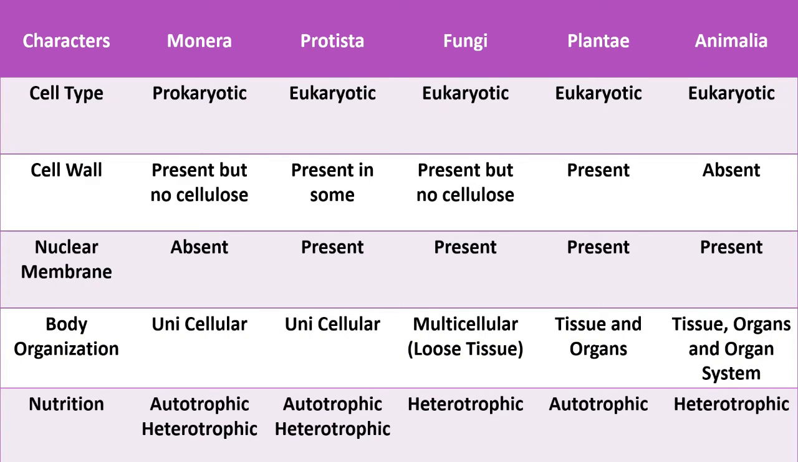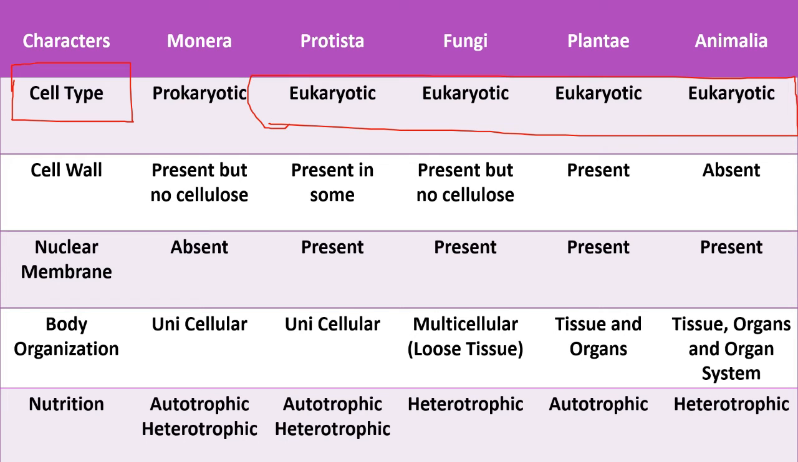If you consider this following table, it has got characters and all 5 kingdoms. If we consider the characters one by one, we'll first go with cell type. Monera has got a prokaryotic cell. Prokaryotic cell type means the cell is in the pre-evolutionary state, in which the nuclear membrane is absent. While others, the Protista, Fungi, Plantae and Animalia, all have eukaryotic cellular organizations.